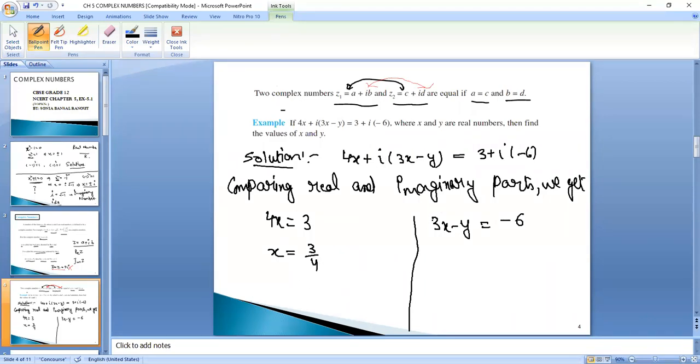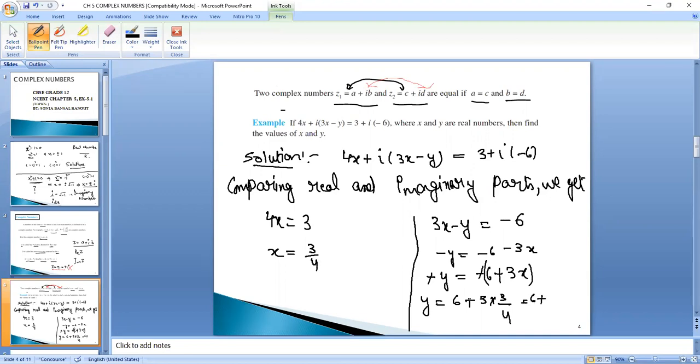Put this value over here to get the value of y. So we can write minus y is equal to minus 6 minus 3x, right? First we will simplify. Minus y is equal to minus common 6 plus 3x, so the minus cancels. y is equal to 6 plus 3 into 3 by 4.